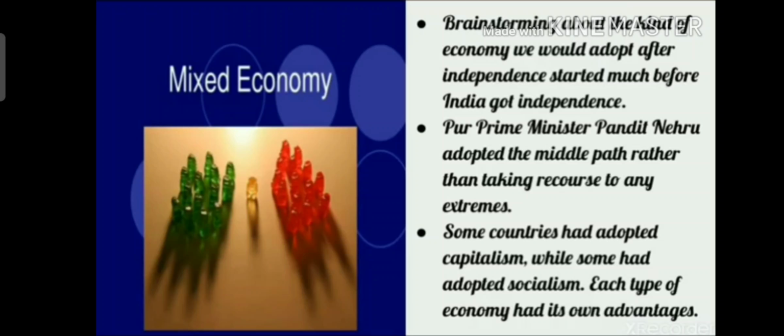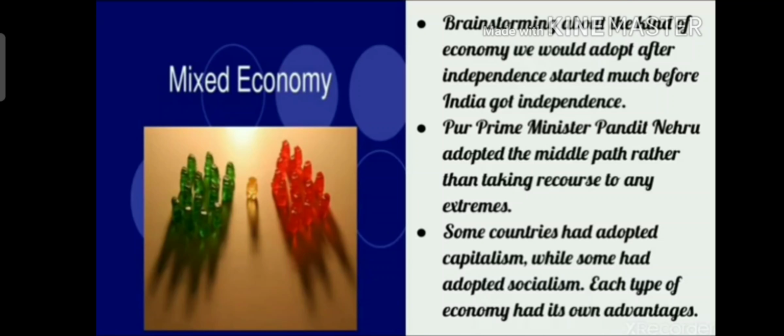Now here, capitalism means, for example, if I invest 50 lakhs and start my own business or industry, whatever profit I get, it is I who is going to take the profit. That is capitalism.